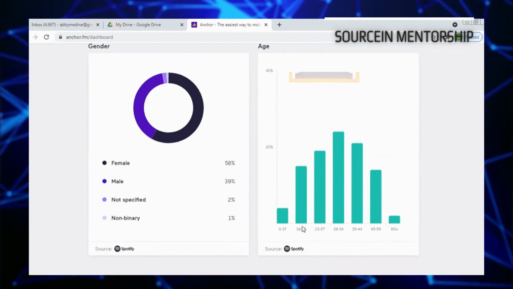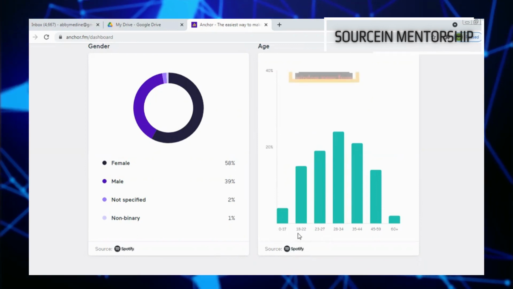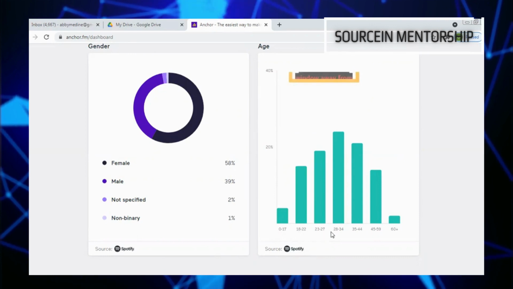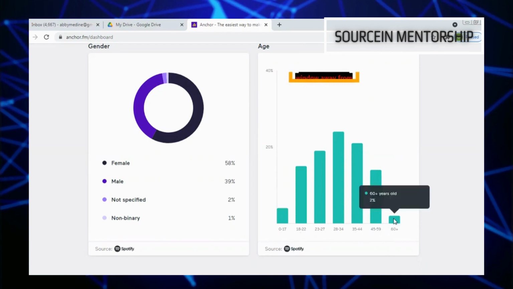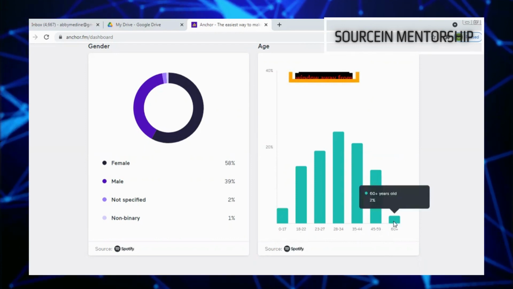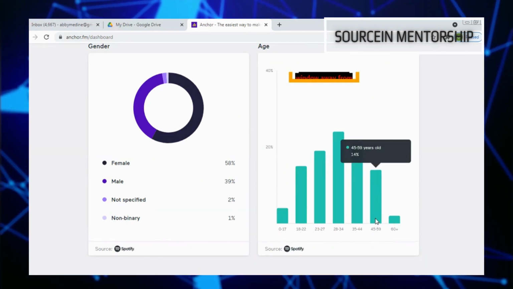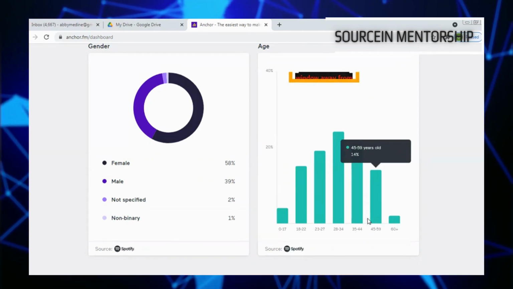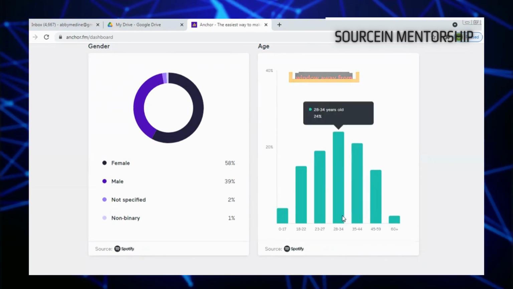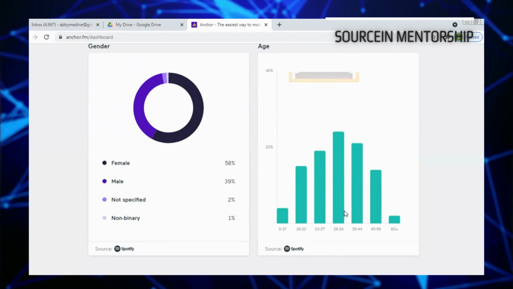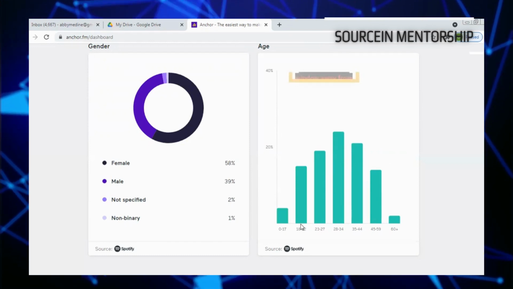If you look at the start, zero, I don't know who the 0 to 17 guy is. But I take note of this group here, even this one, because 2% of people that are listening are 60 years and above. This is 14% of people that are 45 to 59. You have people that are 35 to 44, 21%. You have 25 to 34, 24%. Then you have this, then you have this.